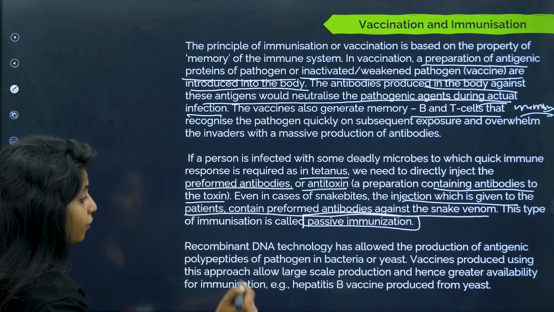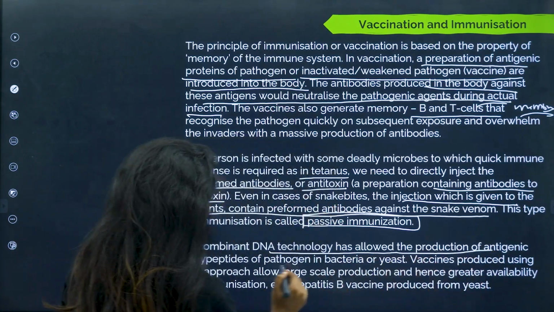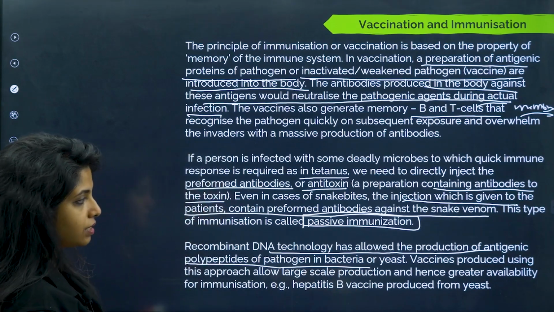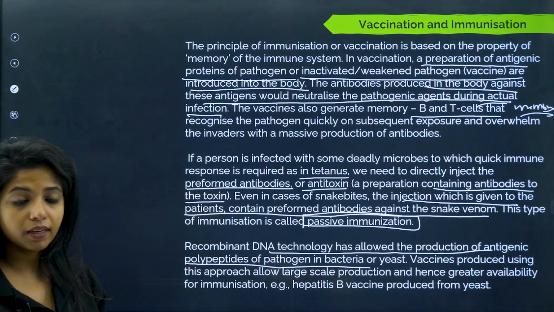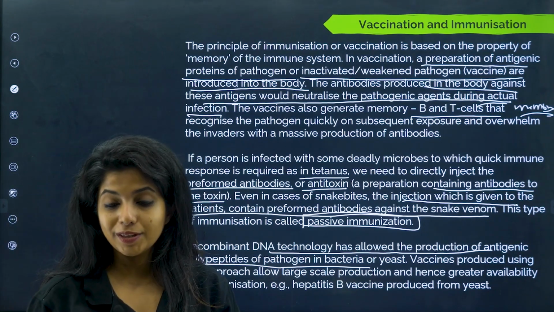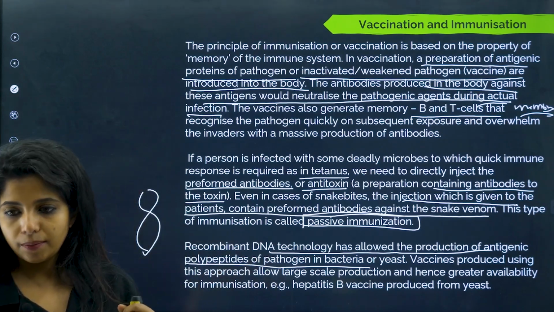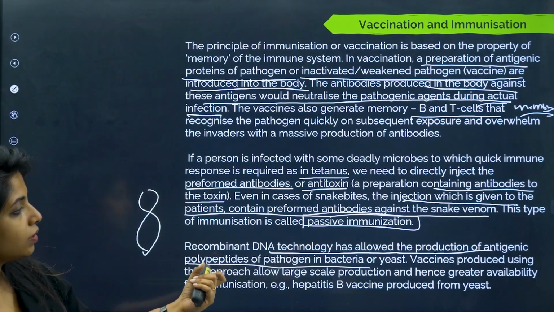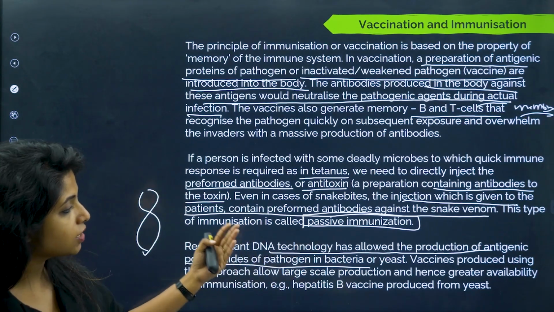Okay. Now, apart from both of them, recombinant DNA technology has allowed the production of antigenic polypeptides of pathogen in bacteria or yeast. What it is saying, recombinant DNA technology, as in when you have a DNA and you are altering the DNA for your own purpose, that is what you know as recombinant. You are mixing and you are making some changes in your DNA. It has allowed the production of antigenic polypeptides of pathogen in bacteria or yeast. Vaccines produced through this approach allow large scale production.